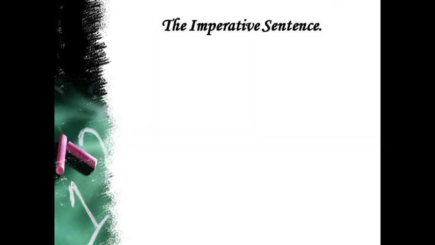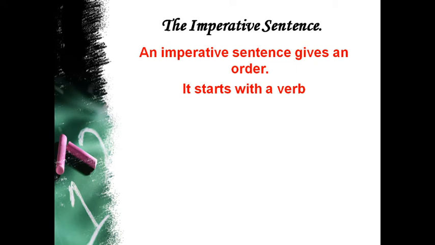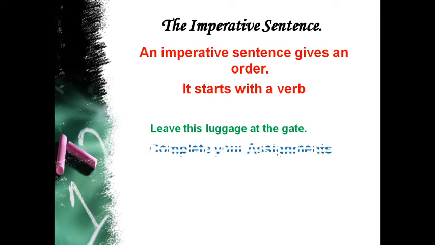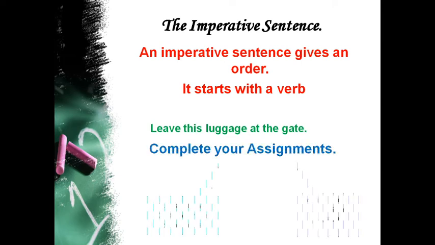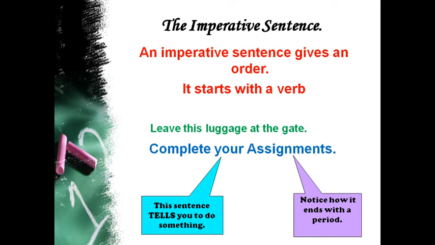Next one, the imperative sentence. An imperative sentence gives an order and it starts with a verb if it is a positive command, and it starts with do not if it is a negative sentence. So an imperative sentence is nothing but a command. For example, leave this luggage at the gate. Next example, complete your assignments. As we can see, both sentences start with a verb. In the first sentence, the verb is leave, and in the second sentence, the verb is complete.